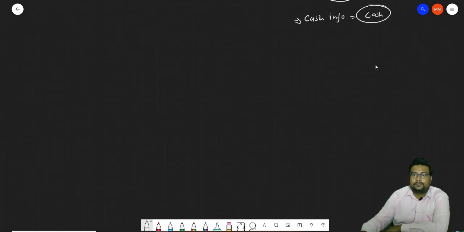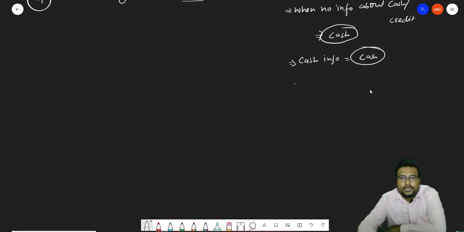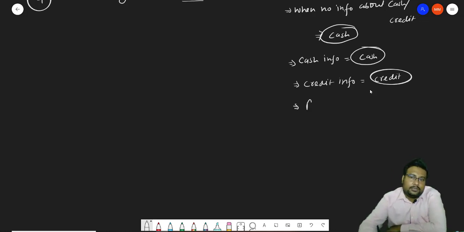Third rule, when credit information is there, that transactions are purchased on the basis of credit, then it will be considered as a credit transaction. Number 4, when any person's name is there, Ram's name is there, but pay attention, beta, the name is there in the case of purchase or sale of goods only.